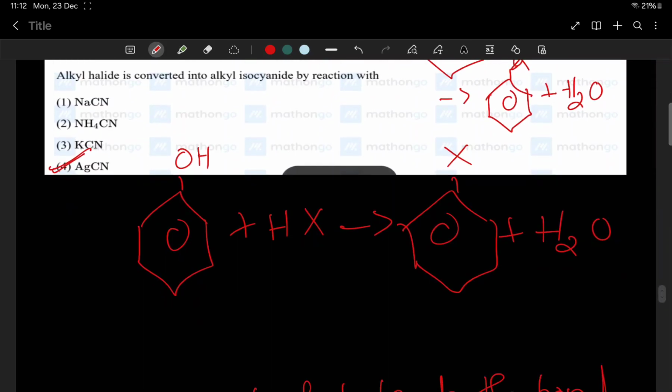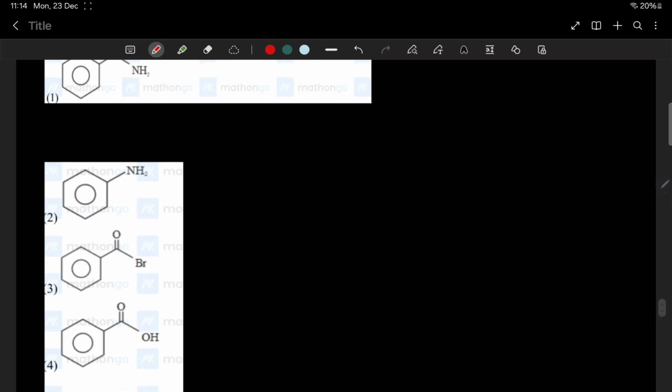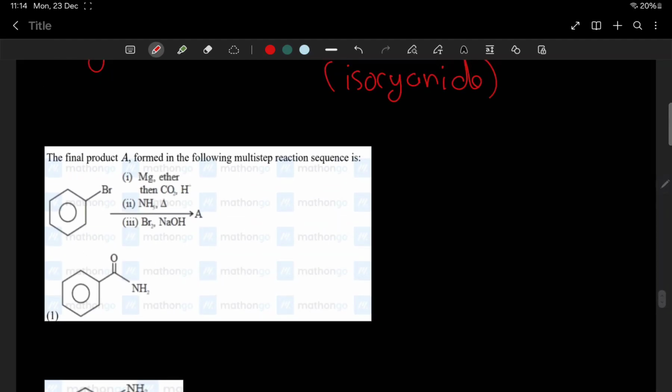Next, we will be going to the next question. We have a haloalkane, that is bromoarene plus Mg ether, then CO2. One second.